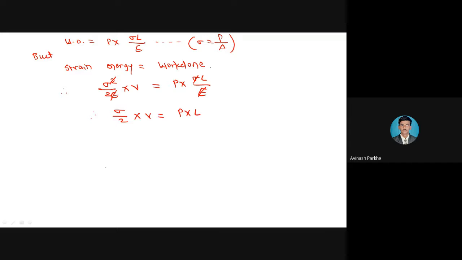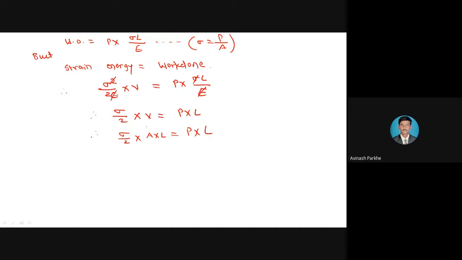into length. At the left side, sigma square is there and one sigma is cancelled, so one sigma remains, sigma divided by 2, and the volume as it is. At the right side, sigma and E get cancelled, and the remaining terms are P into L as it is. Now we have the formula: volume is equal to area into length, which is equal to P into length.